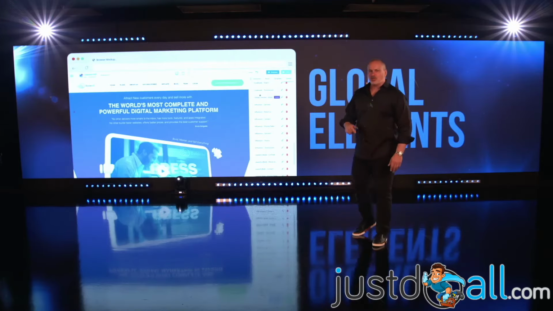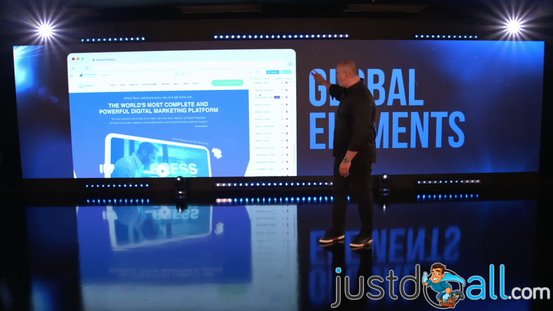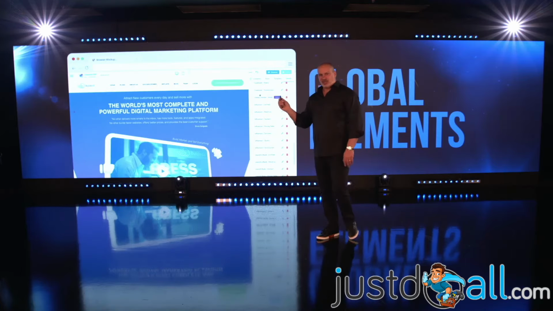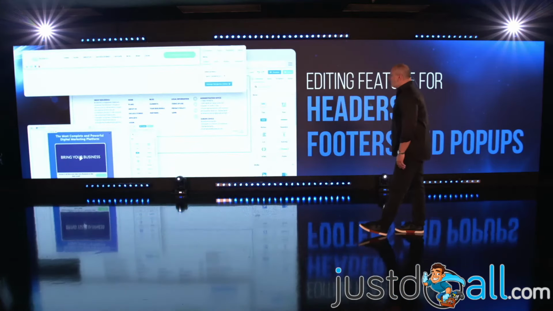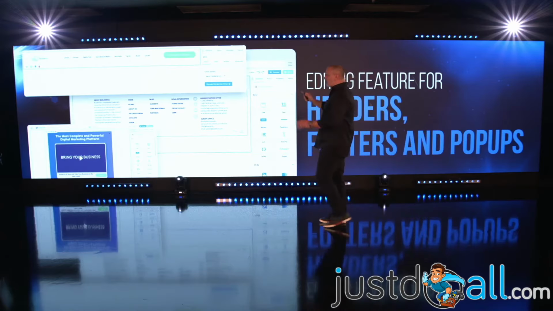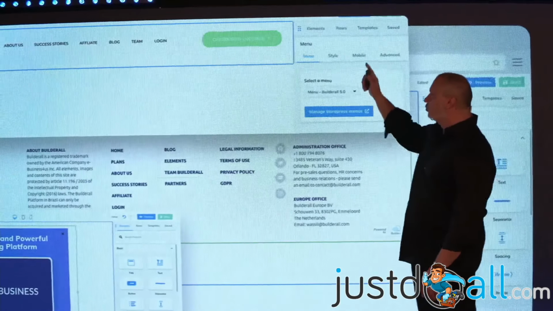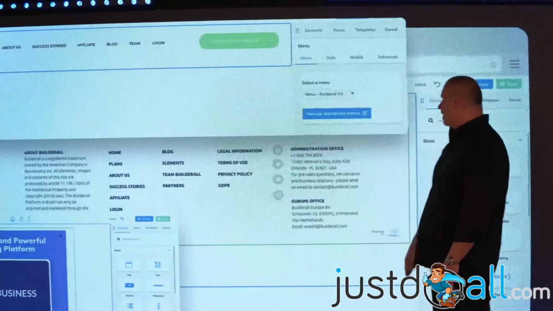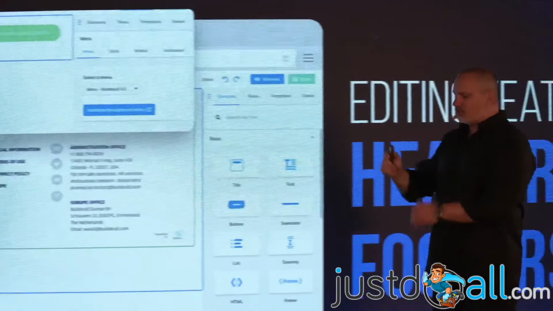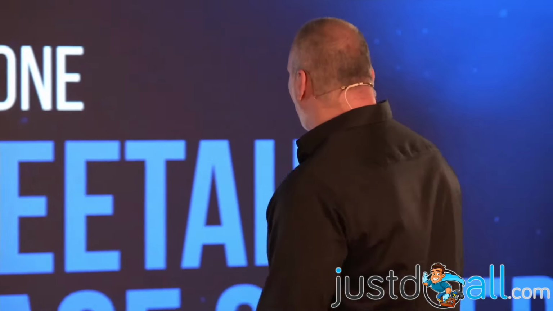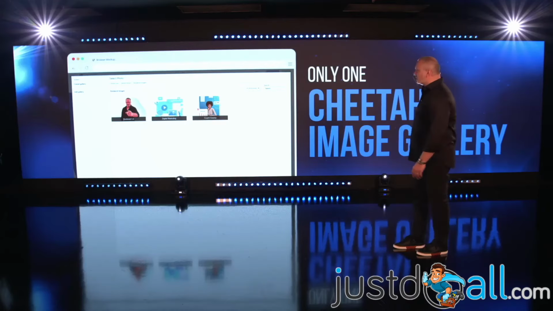I don't know any other WordPress builder that has the global elements feature that we have on Cheetah, all right? Now you have full control, just like you do on Cheetah. You don't get that in a regular WordPress website, but with Cheetah Builder, you can have full control of the header, footer, pop-ups, and everything, and you can do whatever you want, just like you do on Cheetah, okay? Cool. And only one Cheetah image gallery.